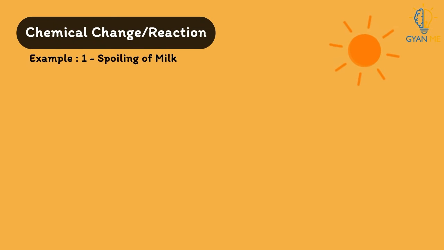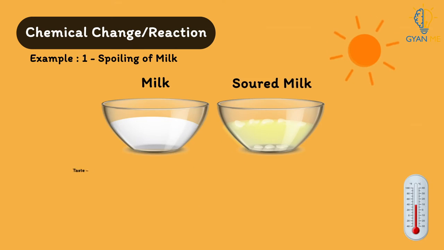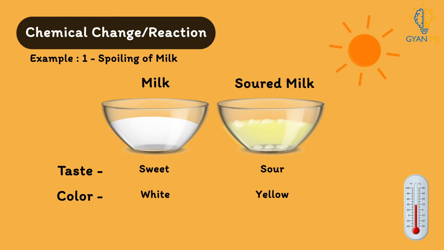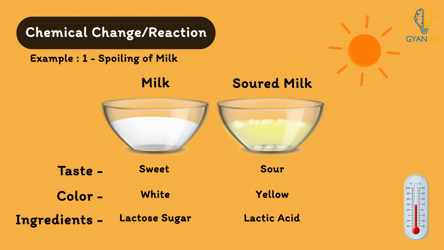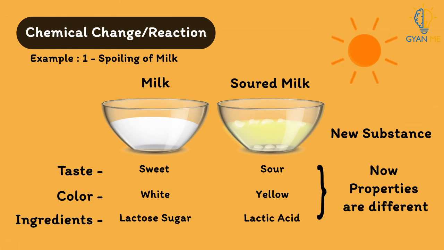Let us go back to the chemical reaction or chemical change. Consider summertime where the temperature is high. In such time, when milk is kept outside, what will happen? Milk gets spoiled. The taste will change. Its color will also change. Also, the ingredients of milk will change. This implies that milk completely changes to some other substances with new properties.